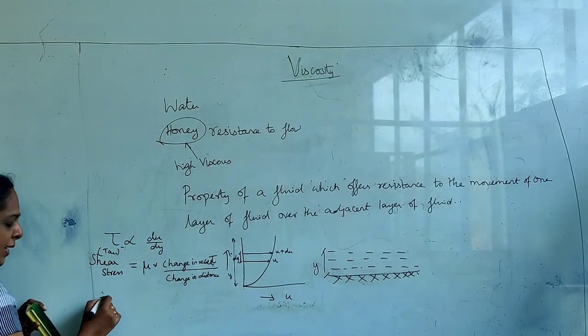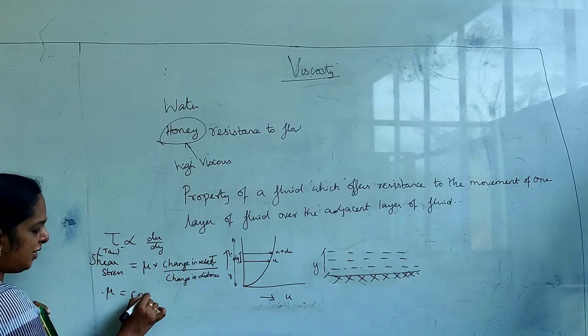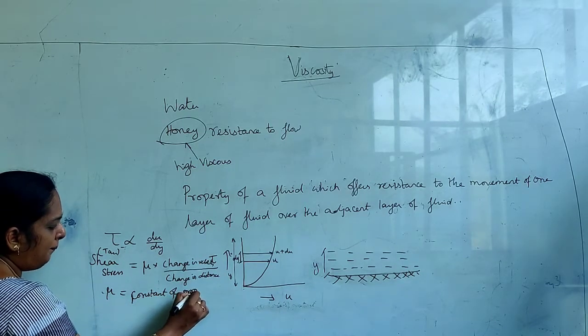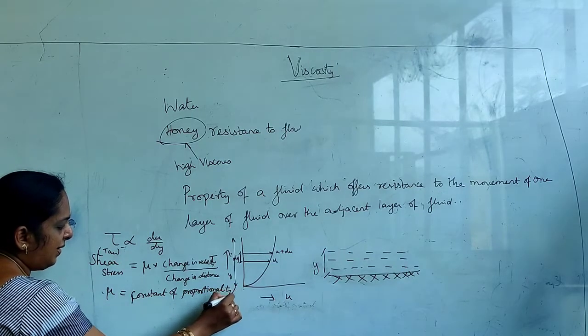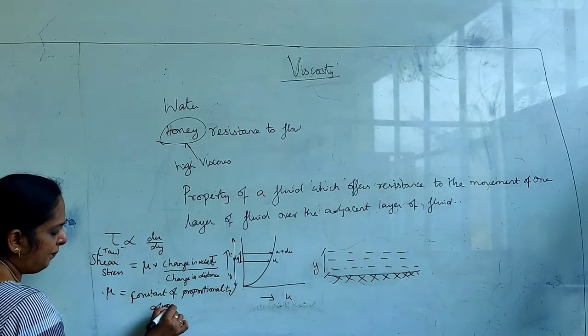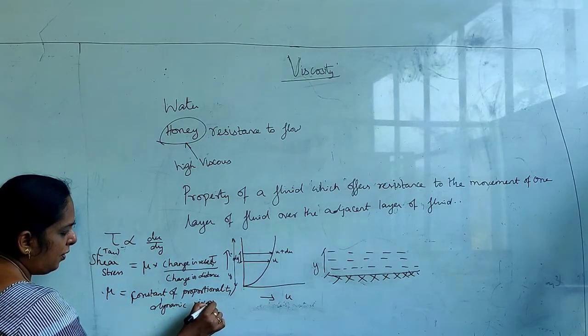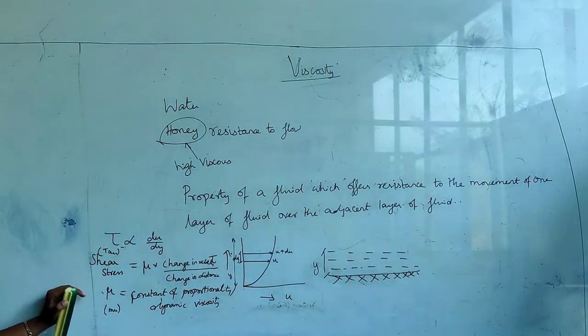Normally this mu is called the constant of proportionality, or it is called dynamic viscosity. You pronounce it as mu.